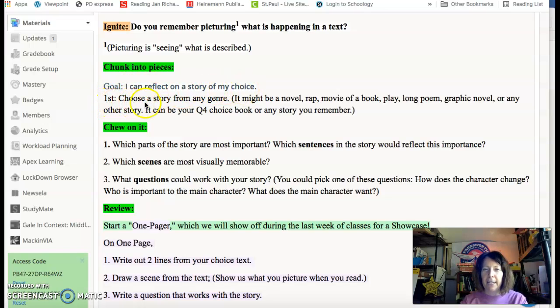First, choose a story from any genre. It might be a novel, rap, movie of a book, play, long poem, graphic novel, or any other story. It can be your Q4 choice book or any story you remember.